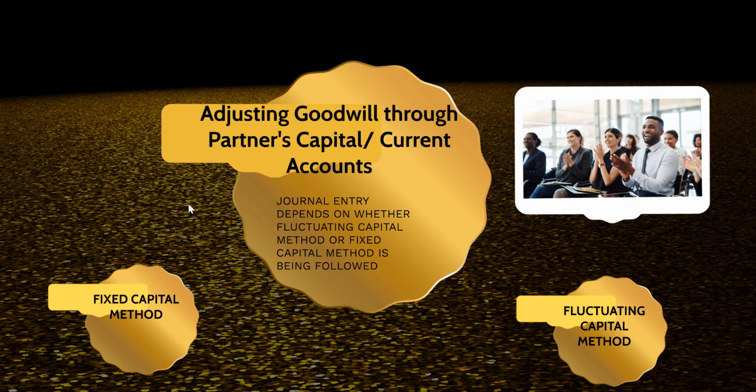Now, method 1 needs to be used when we need to adjust goodwill through the partners' capital or current accounts. I repeat, method 1 is to be used when goodwill needs to be adjusted through partners' capital or current accounts. Now the journal entry will depend on whether the fluctuating capital method is being used or the fixed capital method is being followed. Let's deal with the fluctuating capital method first.